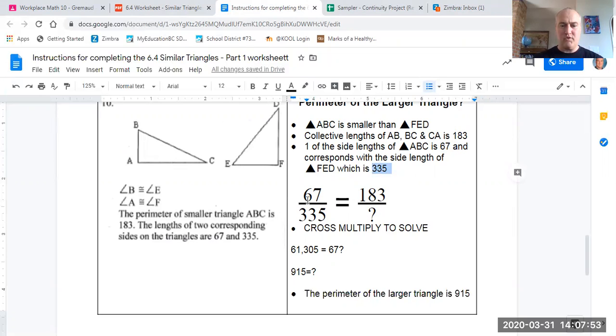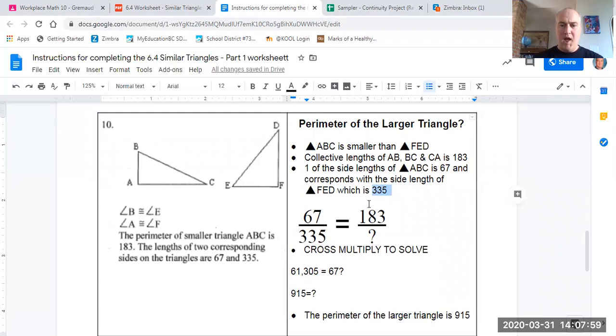We're going to put that into our fraction, 67 over 335. And because the 67 relates to the smaller triangle, I'm going to put the full perimeter value of that smaller triangle up top here. And then what I'm searching for is the perimeter of the larger triangle.